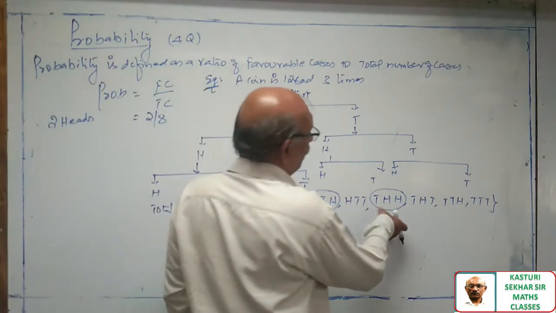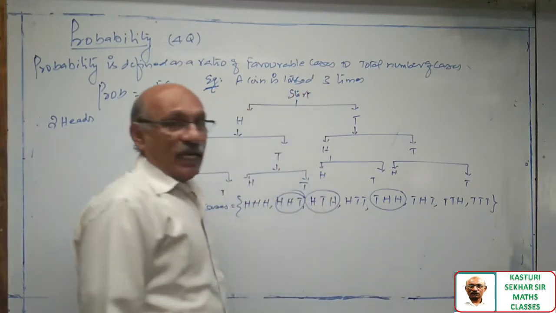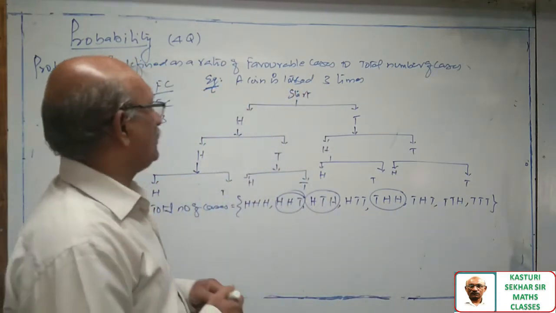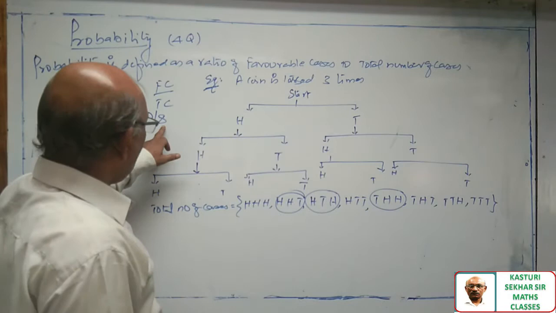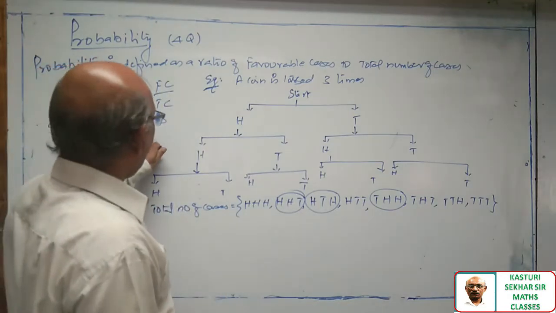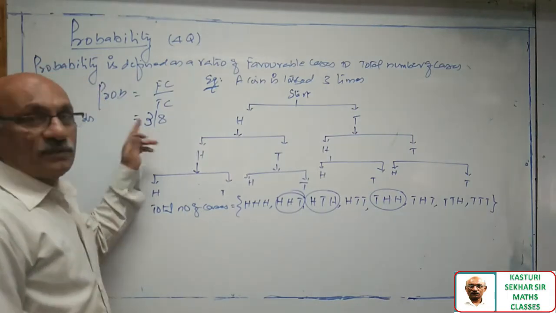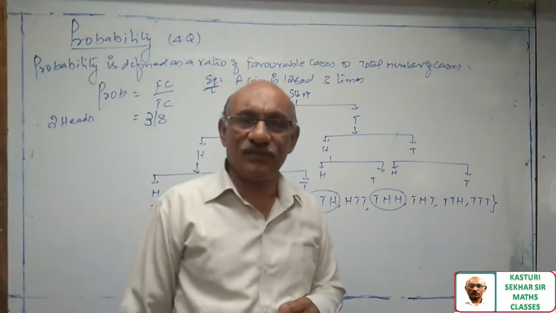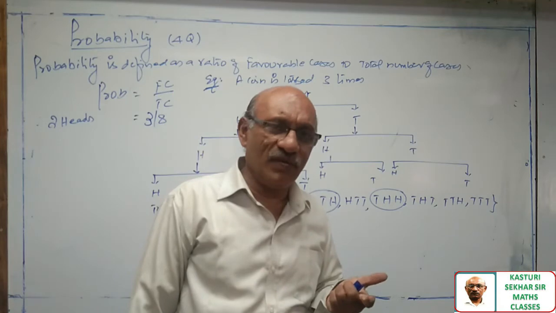1, 2, 3, 4, 5, 6, 7, 8. 8 will be the total number of cases. Out of these 8 cases, 3 cases are supporting the happening of an event. So that is called favorable cases. 3 is nothing but the favorable cases.